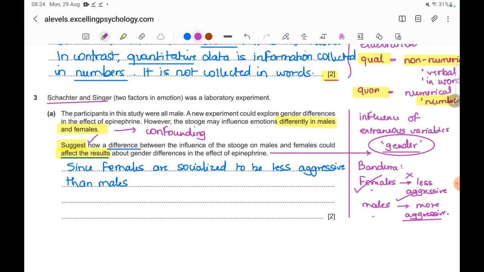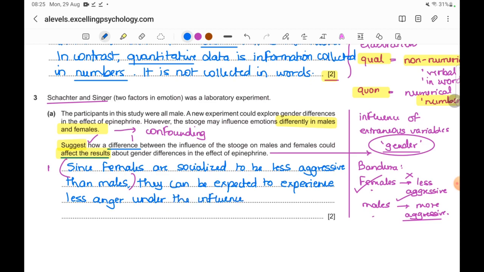Okay, what have I done till here? I've spoken about the difference part which they have asked me. Whatever I'm writing in purple is just for understanding. What I'm writing in blue is the final answer. So first I've pointed out the difference. Females are socialized to be less aggressive than males. I'll complete this. They can be expected to experience less anger under the influence of the stooge.